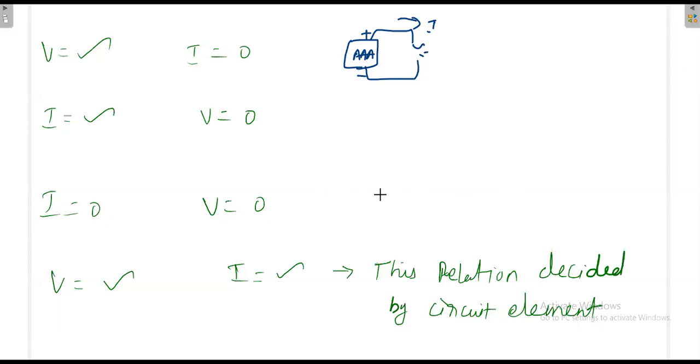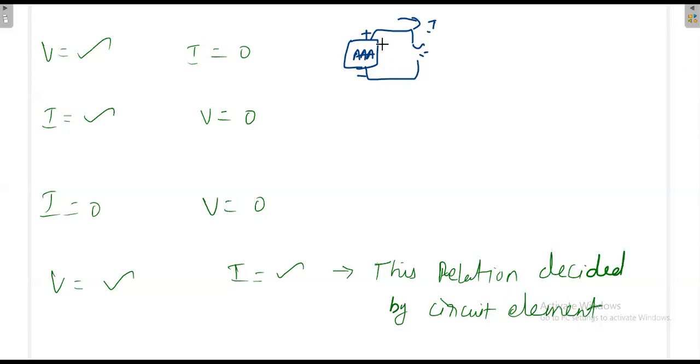That you have to understand. Sometimes there may be voltage and there may be current, but don't expect the resistor relation. That may not follow the resistor relation, because the current and voltage here are decided by the other circuit parameters.